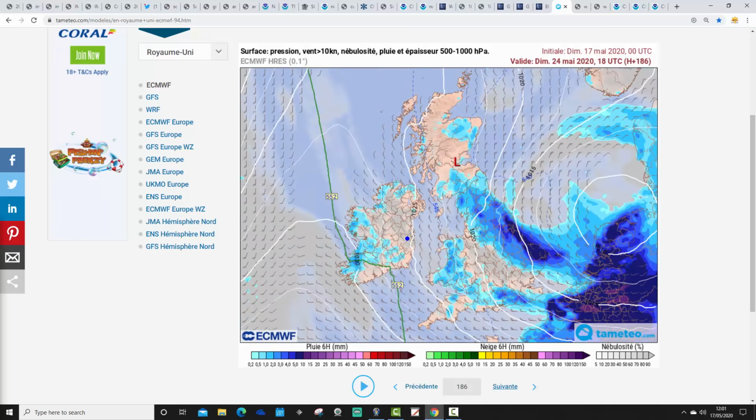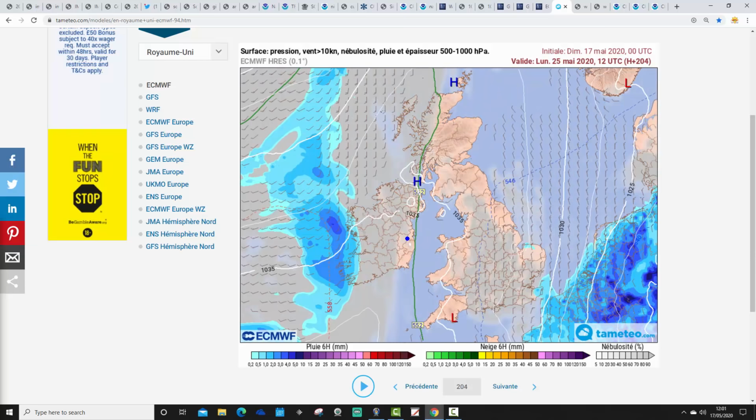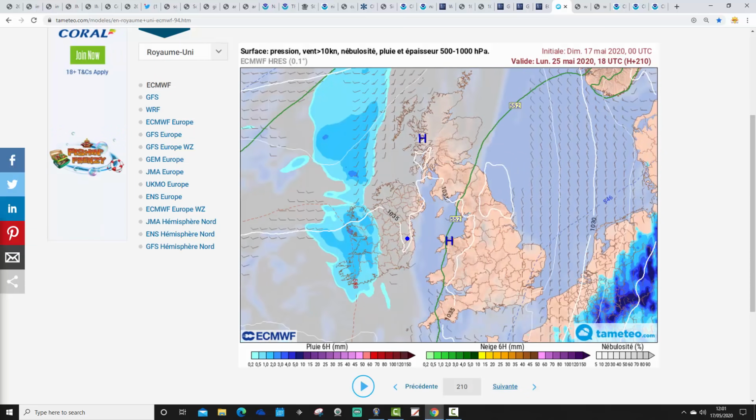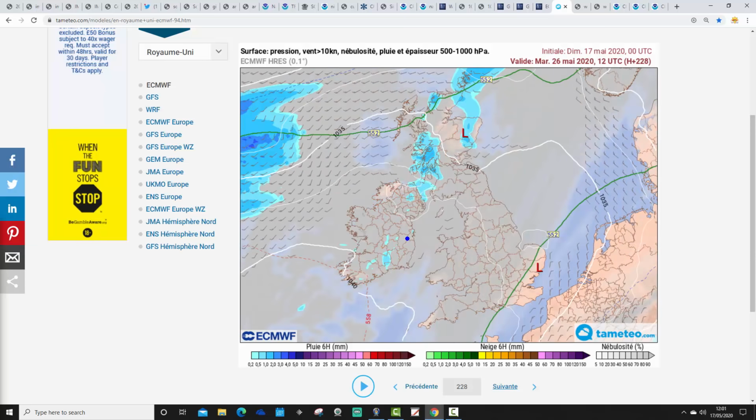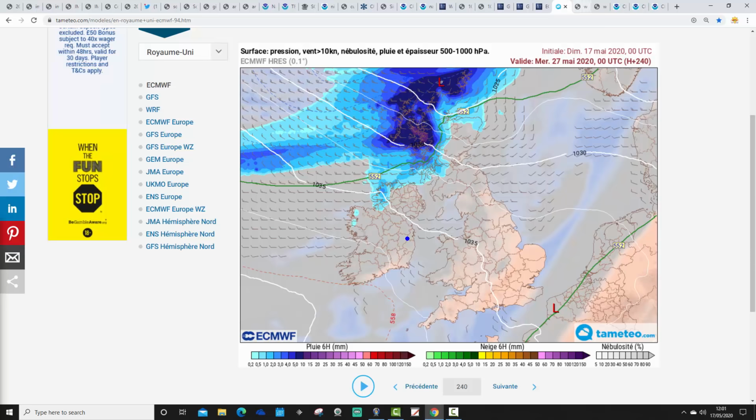And then moving into the more extended range, again looking quite unsettled. It's not until bank holiday Monday that the ECM wants to build that ridge back up from the Azores high. The GFS and the GEM do it much more quickly. And as we get towards day 10, we're back into mostly dry and settled conditions once again.